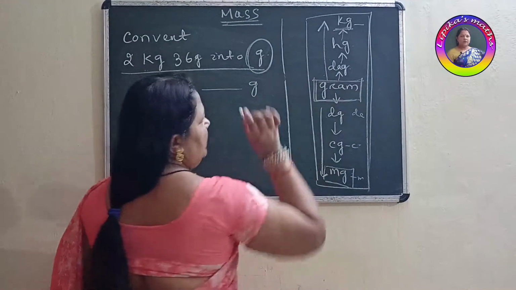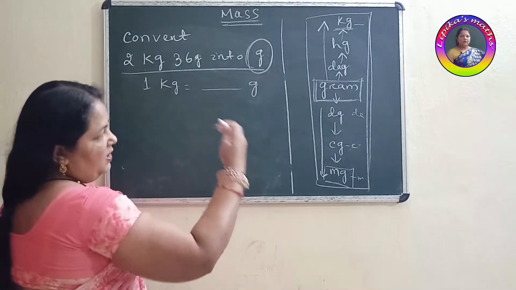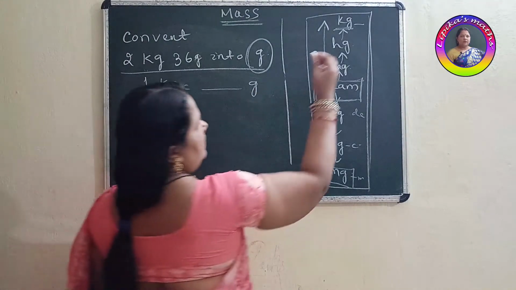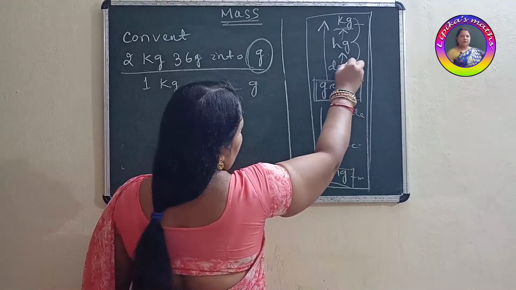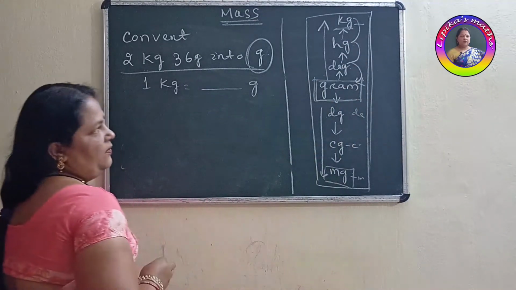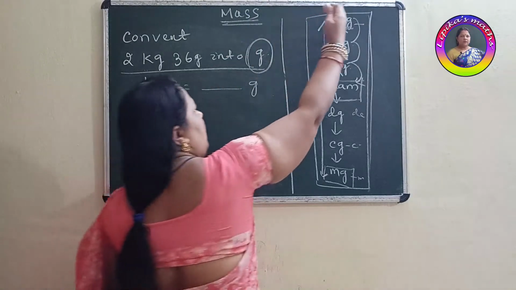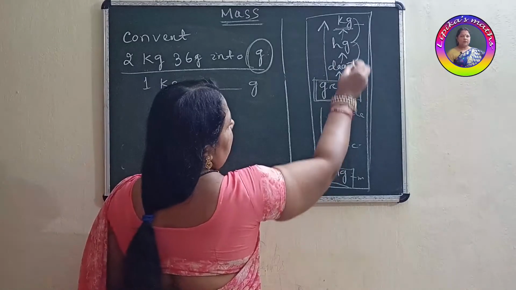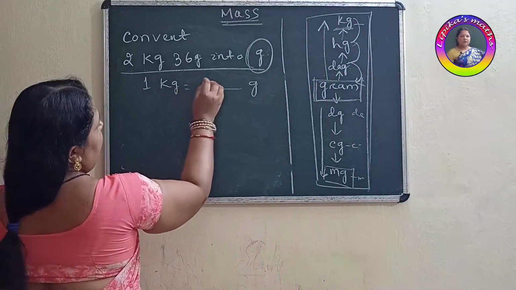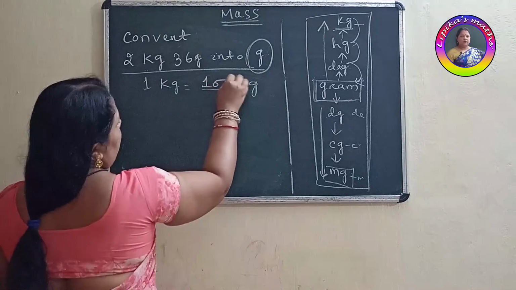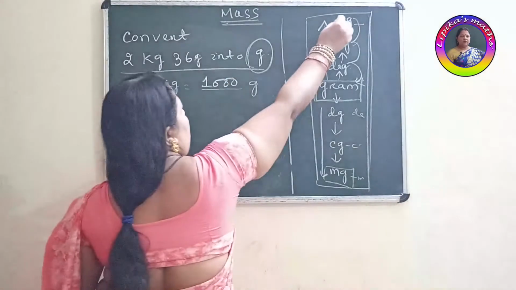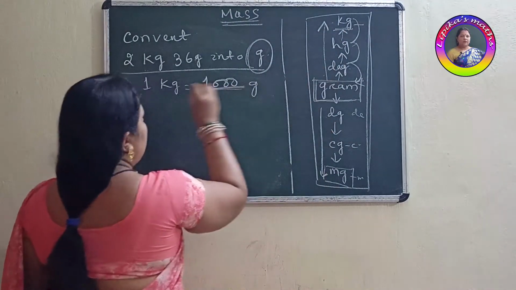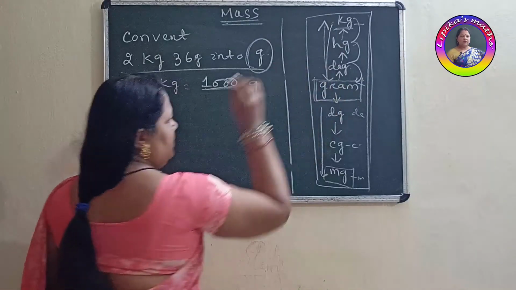Kilogram is here, gram is here. As usual, for conversion from higher to lower in measurement of length, as we have discussed, per step we have to multiply by 10 when we are coming down, from higher to lower unit. So here, children, we are coming down 3 steps. So you write here: 1 kilogram equals 1000 gram. As we are covering 3 steps, 10 into 10 into 10 gives 1000. So 1 kilogram equals 1000 gram.